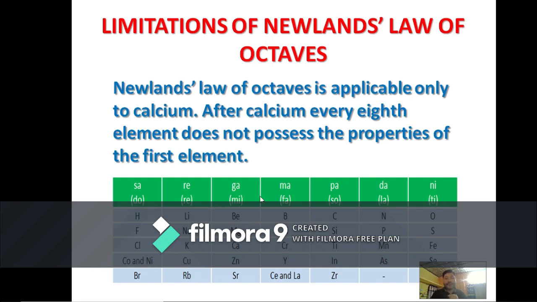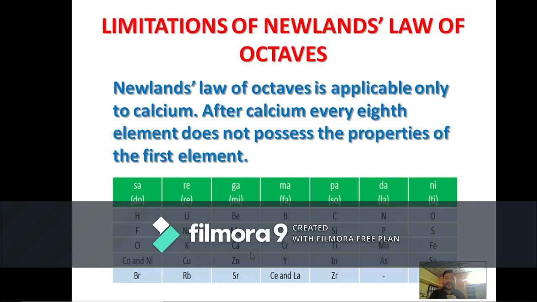So this is Ga, this is Ma, Pa, Da, Ni, or in Western classical it is Do, Re, Mi, Fa, So, La, Ti. So under these notes, the different elements are grouped together. So these are known as Newland's octaves. But we will find that this law is applicable only to calcium.